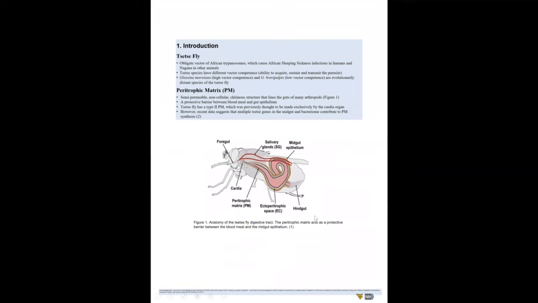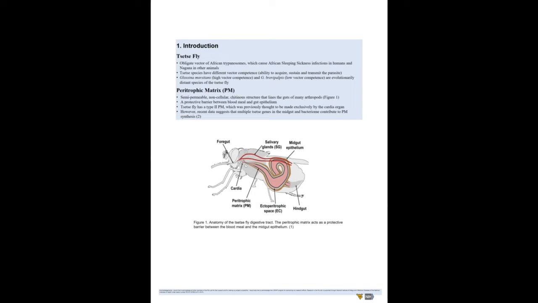African trypanosomiasis, more commonly known as African sleeping sickness, is a disease that is endemic in 36 African countries, according to the World Health Organization. African sleeping sickness can result in meningoencephalitis, and, if left untreated, death is likely.